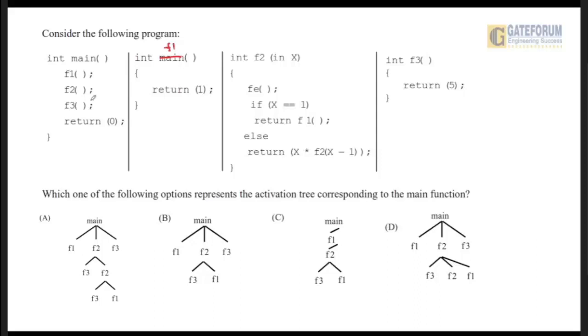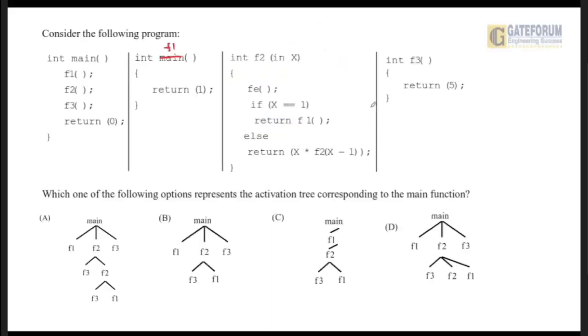So in the main function, we are calling three functions F1, F2 and F3. Okay, so how will it work? First, the F1 execution will be completed and then it will go to F2 and then to F3. So if you have to draw the activation tree, the main function will call F1 first. When F1 is executed, then F2 and then F3. If we look at F1, F1 is not doing anything, just returning 1. It is internally not calling any other function.